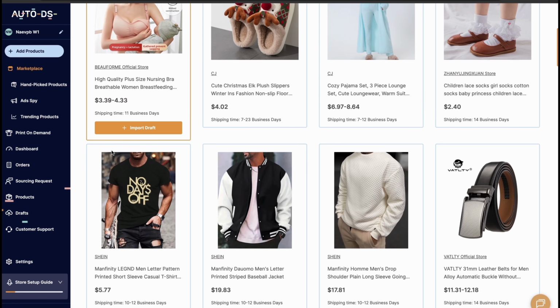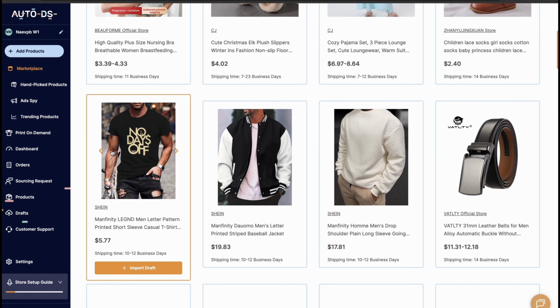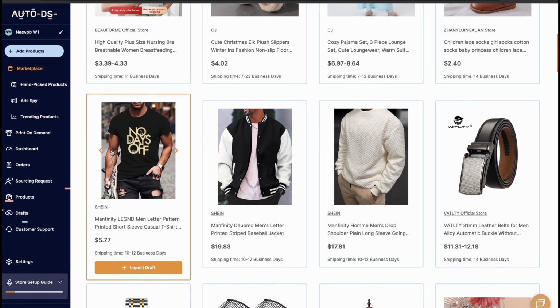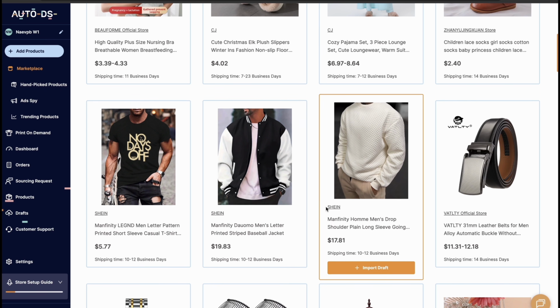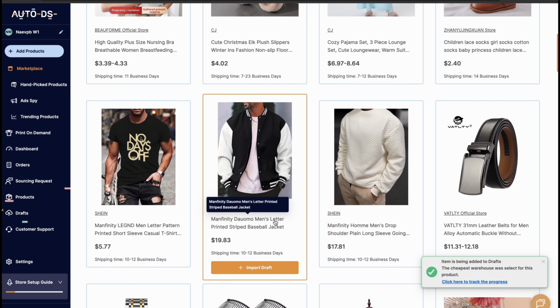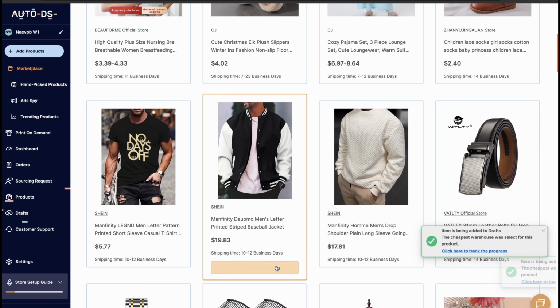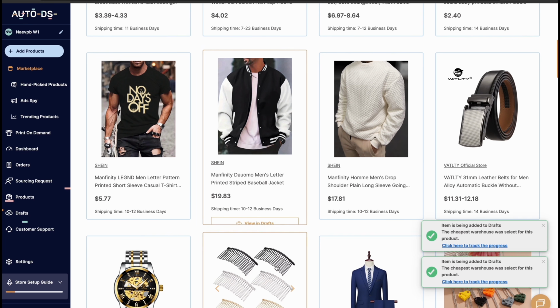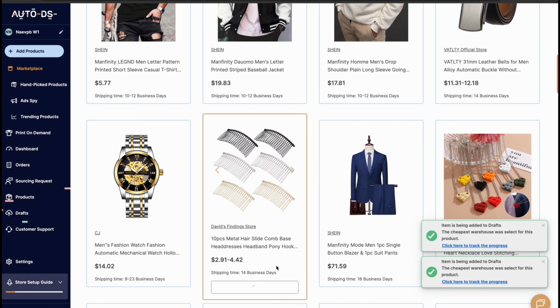This is where you get all the products, sourcing from China or locally, Amazon, Shein, AliExpress, etc. AutoDS needs a video on its own because there is so much you can do with this tool. But for the purpose of today's tutorial, we want to add products to our store, assuming you want maybe more than 10 products or you just want different products. You can choose whatever product you like from the marketplace and click import. Of course, click on it first and inspect how it's doing, but I just want to show you the process.